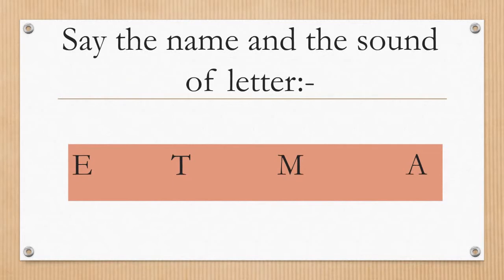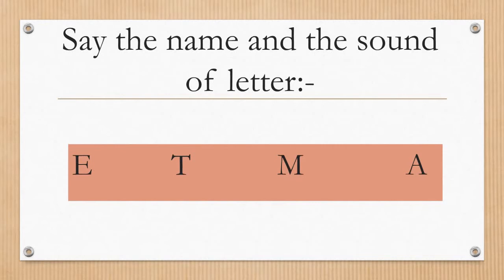Now let's see the sounds of these letters. The first letter here is letter E, and the letter sound is eh, eh, eh. Next letter is letter T. The letter sound is T, T, T. Tiger. Next is letter M. The letter sound is M, M, M.